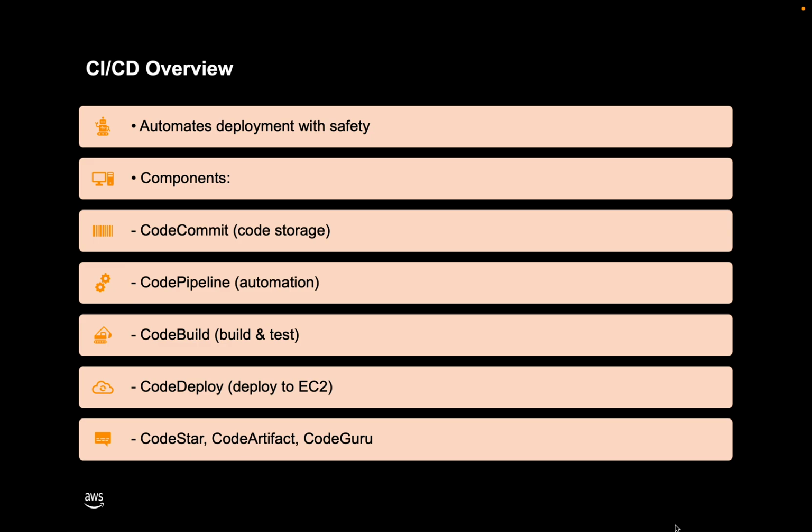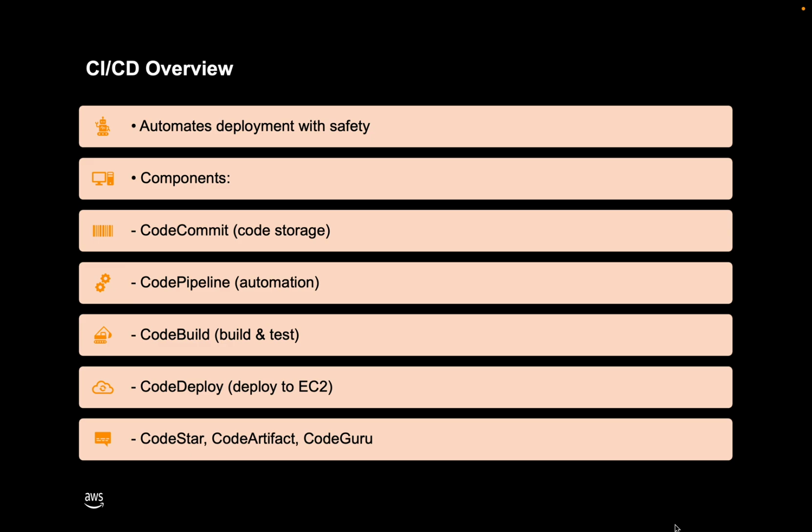We also have CodeStar, CodeArtifact, and CodeGuru, which are special features from AWS and are advanced features in the CI/CD pipeline. CodeGuru contains a machine learning algorithm, in the sense that it provides outputs for the different stages and predicts what is going on with the code and what changes we need to make.